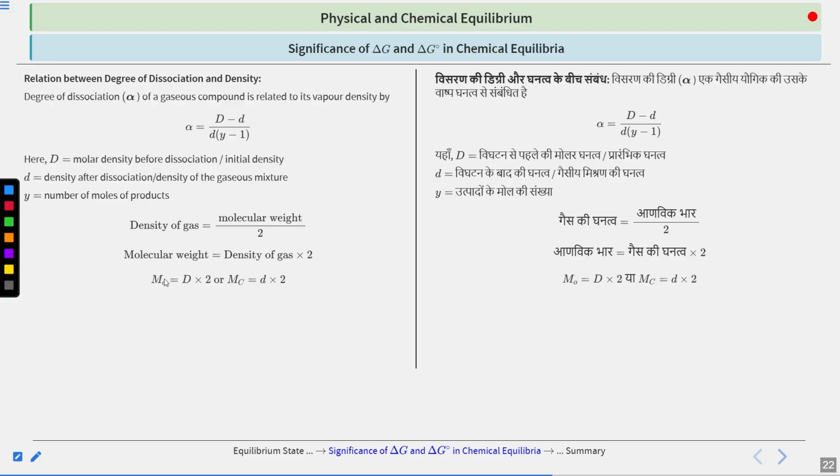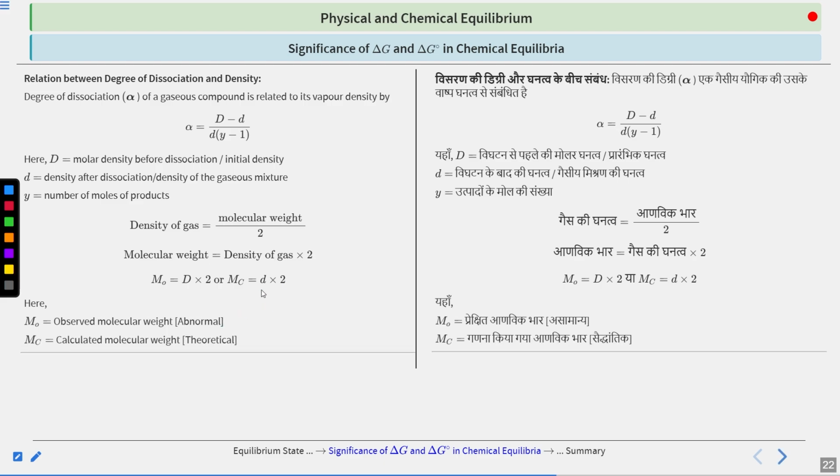Now, what is this Mo? It is basically the observed molecular weight, which is equal to D into 2, where D is your before dissociation molar density, or vapor density, multiplied by 2. If you talk about the calculated one, then it is after dissociation multiplied by 2. So Mo is the observed molecular weight, and Mc is the theoretical one.